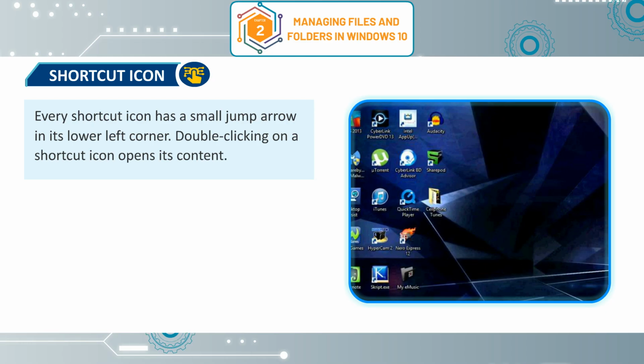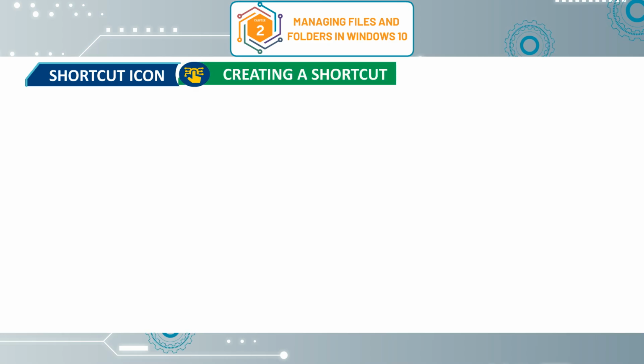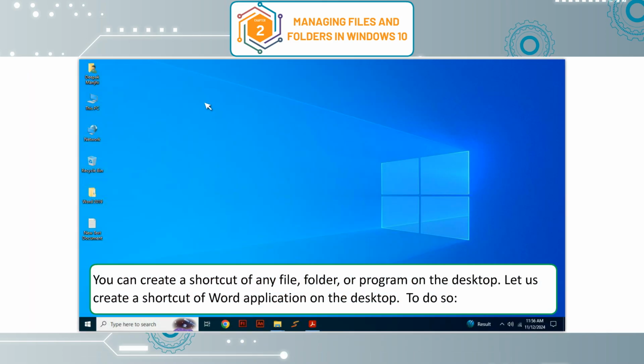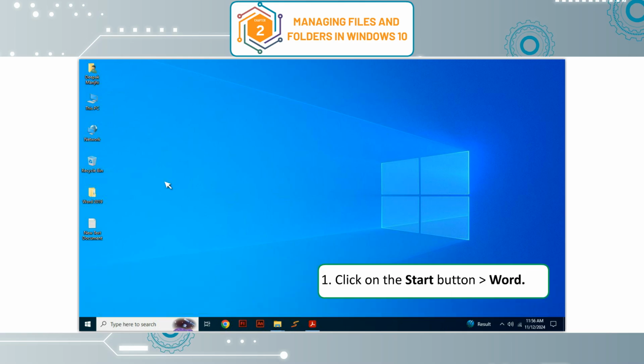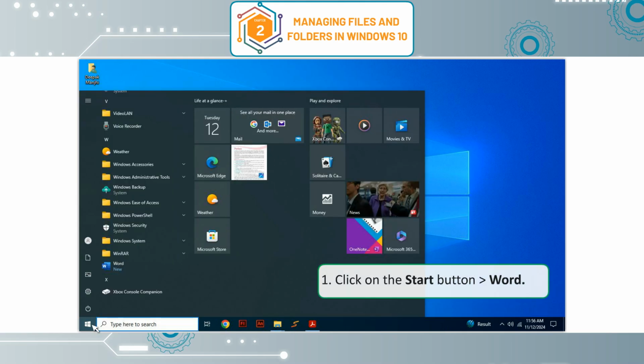Every shortcut icon has a small jump arrow in its lower left corner. Double-clicking on a shortcut icon opens its content. Creating a shortcut. You can create a shortcut of any file, folder or program on the desktop. Let us create a shortcut of the Word application on the desktop. To do so, 1. Click on the Start button, Word.